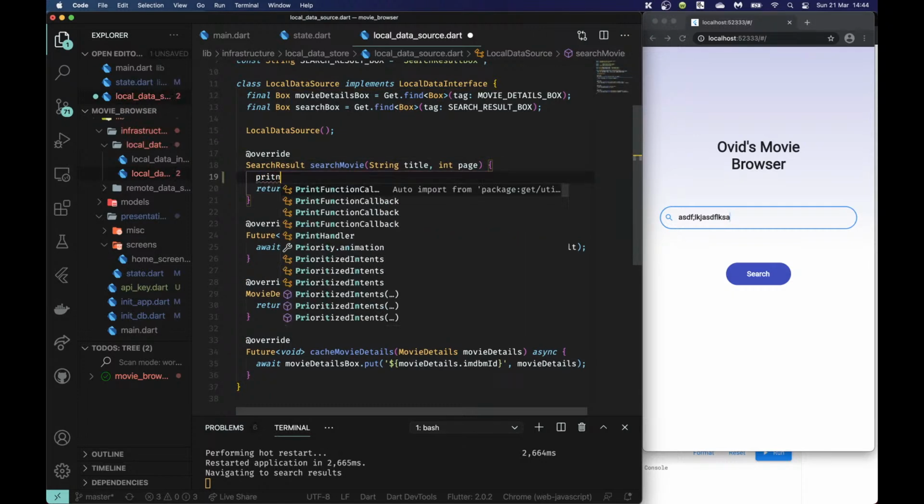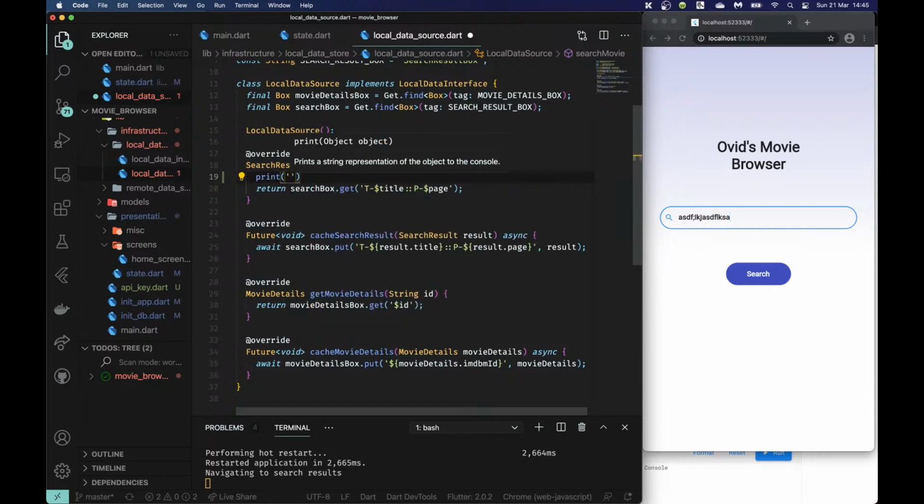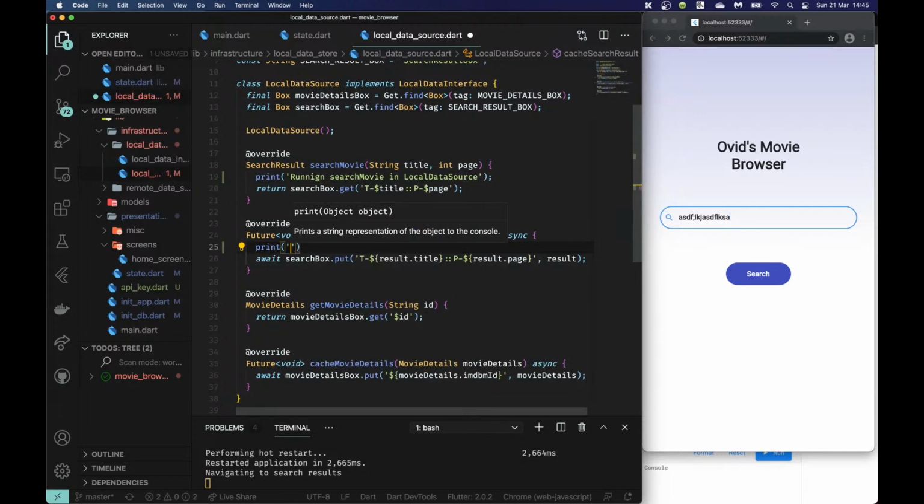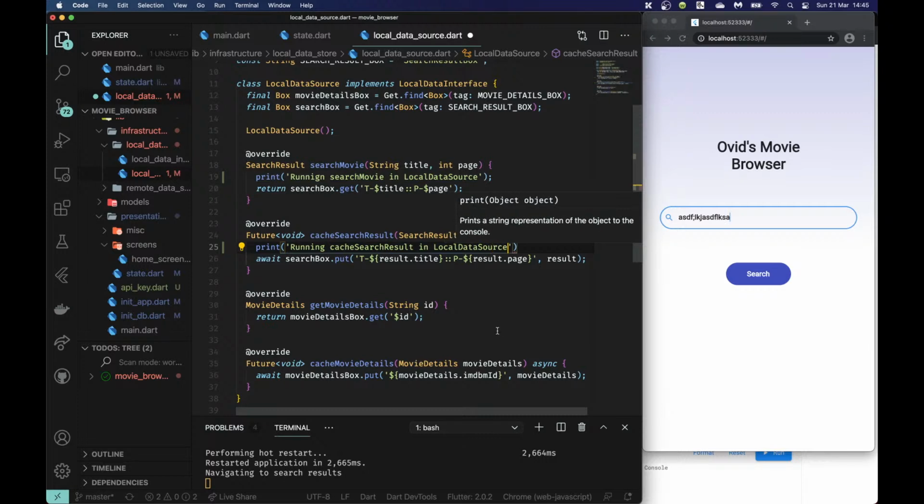So in search movie, I'm gonna say print running search movie in local data source. Here I'll say print running cache search results in local data source.